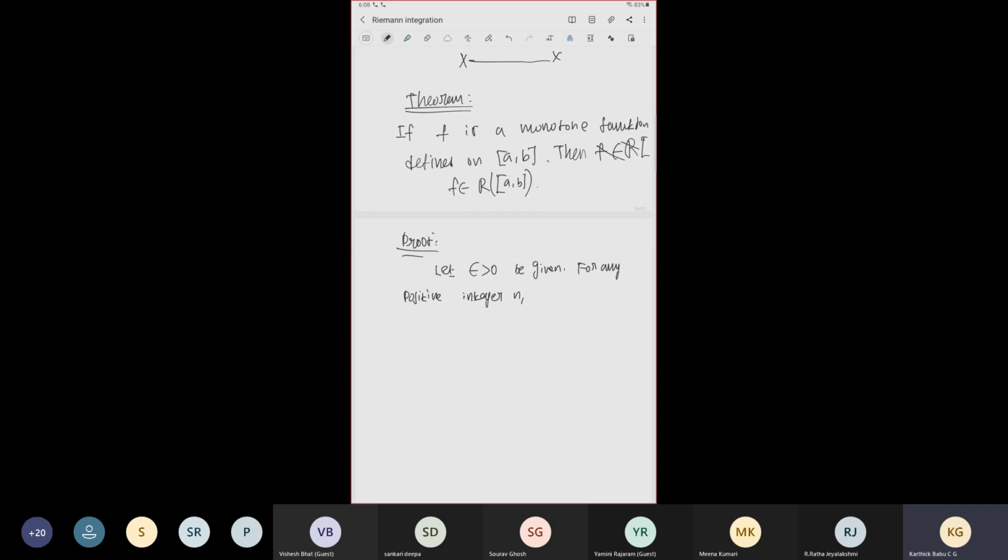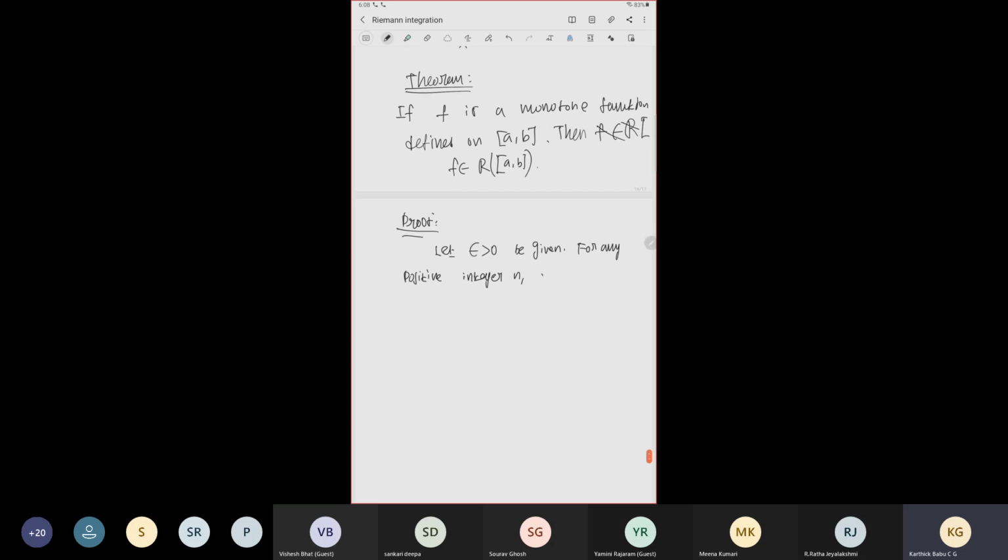It is not 1/n, but the length of the interval divided by n. We are trying to partition the interval [a, b] so that each part has size (b minus a) divided by n. So choose a positive integer n, and for any positive integer n, choose a partition.